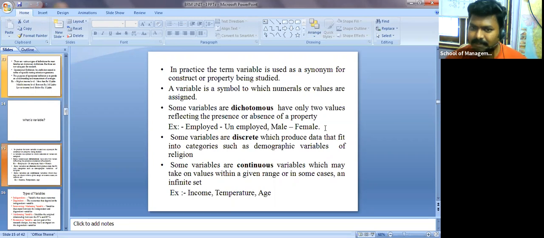Income may be 10,000, 20,000, 30,000, 40,000, 50,000. Temperature may be 30 degrees, 40, 20, 25, or minus. Age may be 1 year, 2 years, 3 years, or 100 years. That's continuous. Clear?